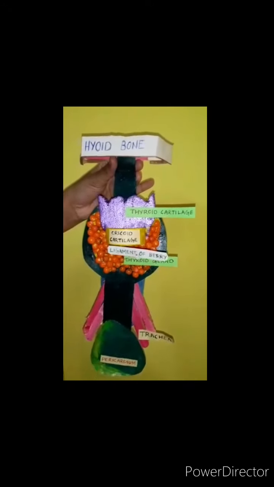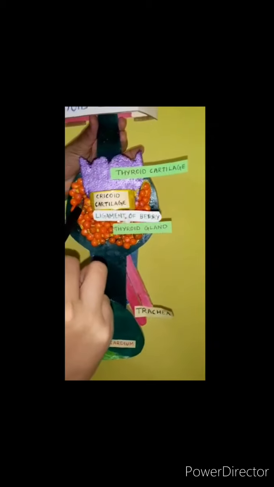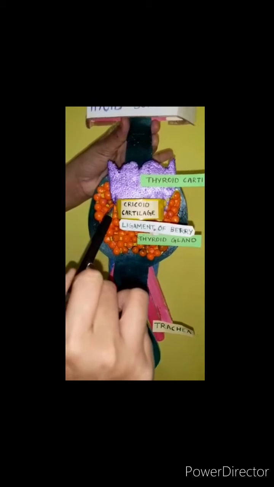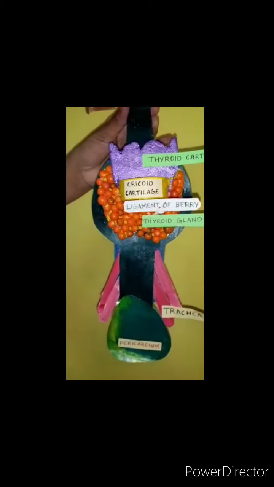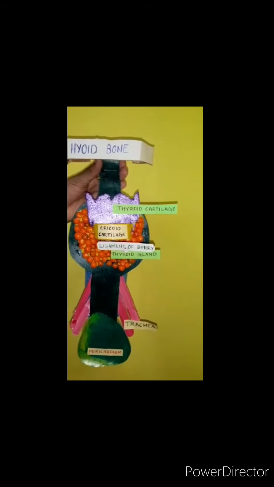Ligament of Berry. It is derived from the pretracheal fascia and connects the capsule of the lateral lobe of the thyroid gland to the cricoid cartilage. Now, the tracing of the pretracheal fascia.